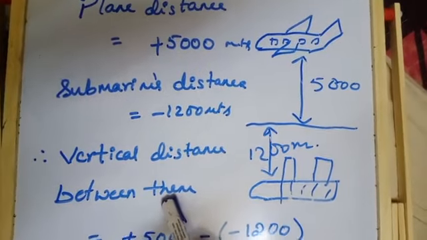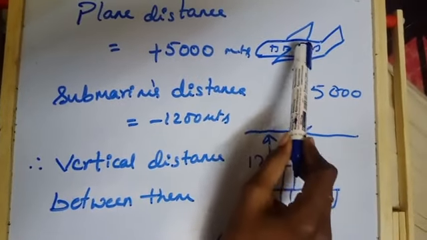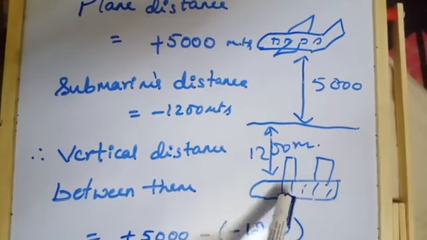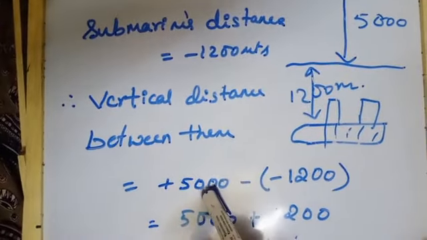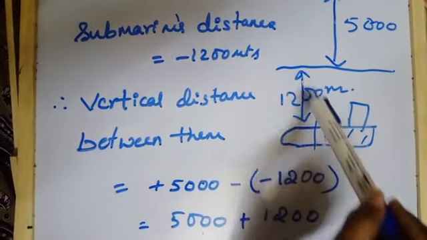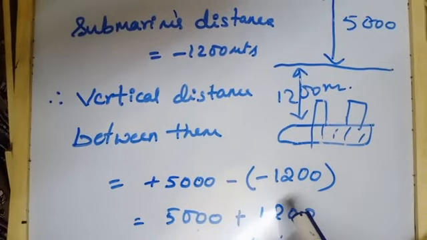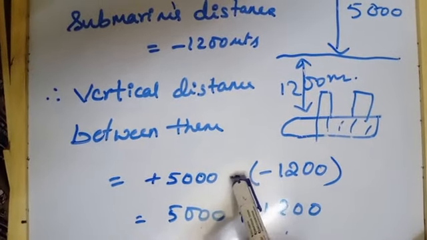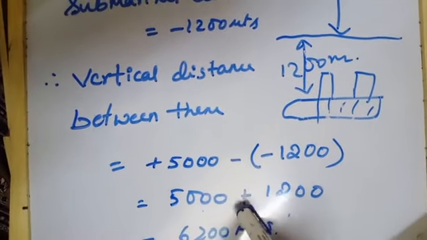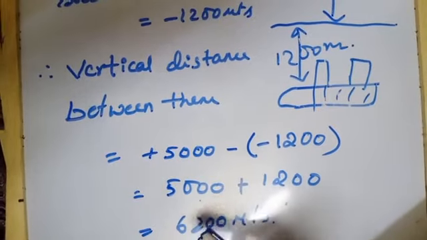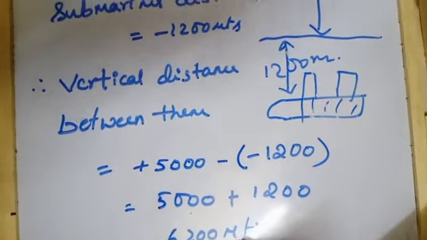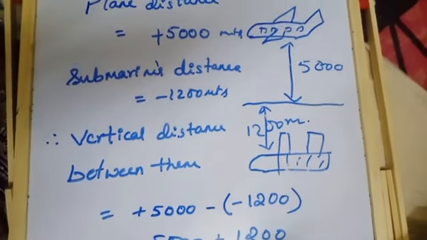Now, what is the vertical distance between them? That is, you have to subtract the submarine's height from this plane distance. That is plus 5,000 minus the distance of the submarine, that is minus 1200 meters. Now resolve the bracket. Minus into minus is plus. So 5,000 plus 1200, that is 6,200 meters is the distance between the plane and the submarine. It's clear?